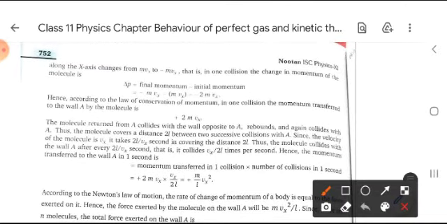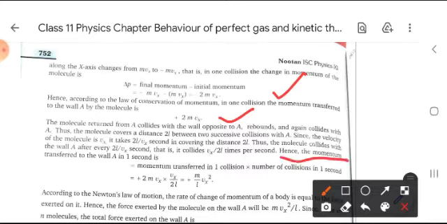Delta p is equal to the change in momentum, final momentum minus initial momentum, which gives minus 2mvx. So the change in momentum that is transferred to the wall of the vessel is 2mvx.